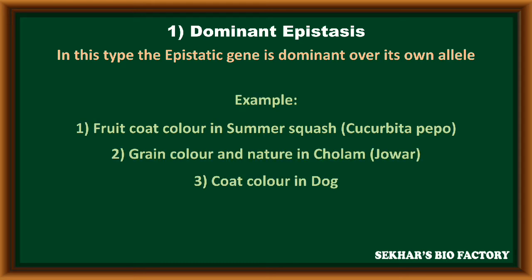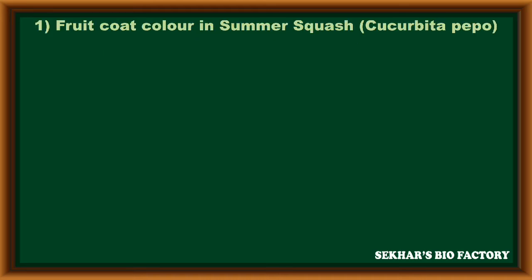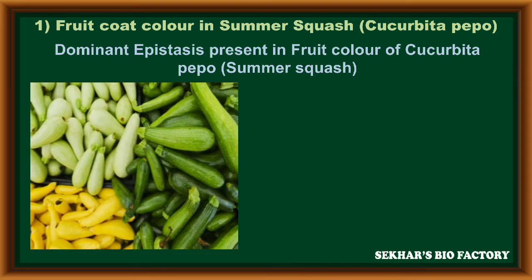Examples for dominant epistasis. The first example, fruit coat color in summer squash, Cucurbita pepo. The second example, grain color and its nature in jowar. The third example, coat color in dog. Let us discuss the first example, the fruit coat color in summer squash. The scientific name of this plant is Cucurbita pepo. Dominant epistasis is present in the fruit color of Cucurbita pepo.